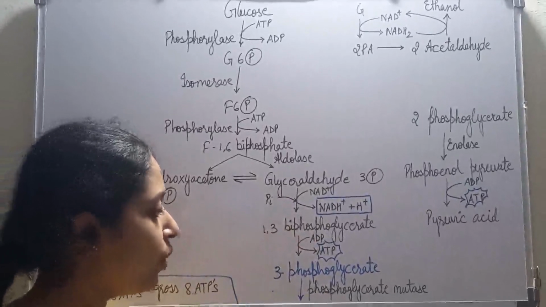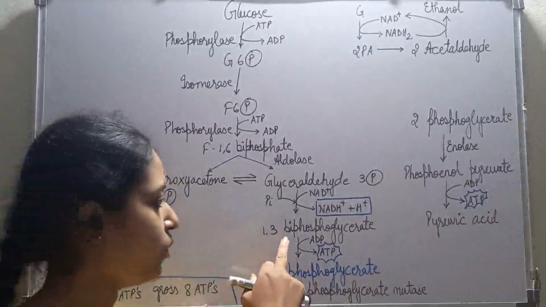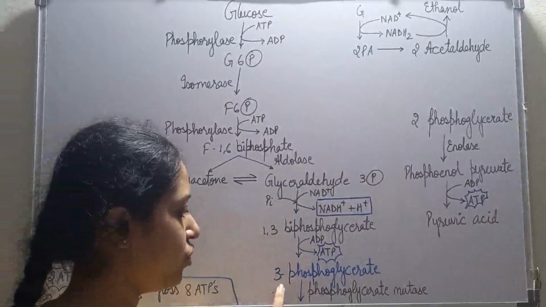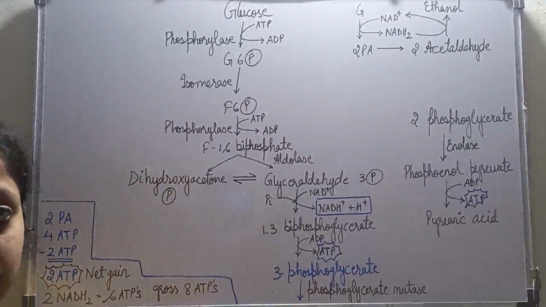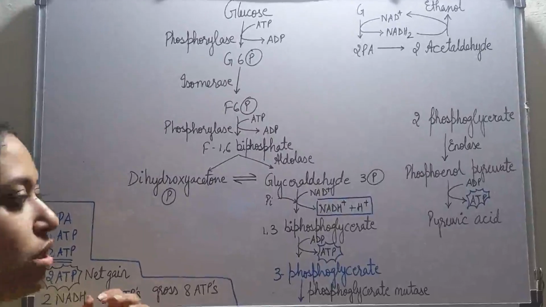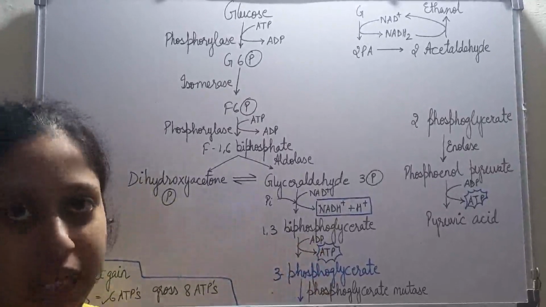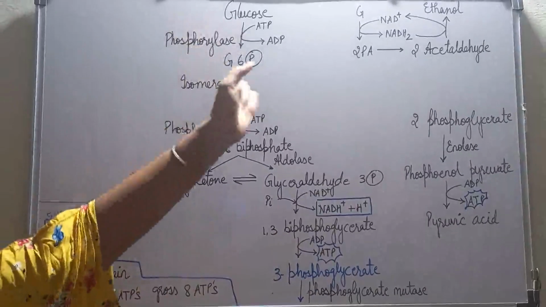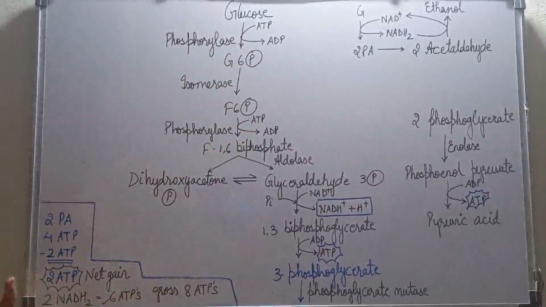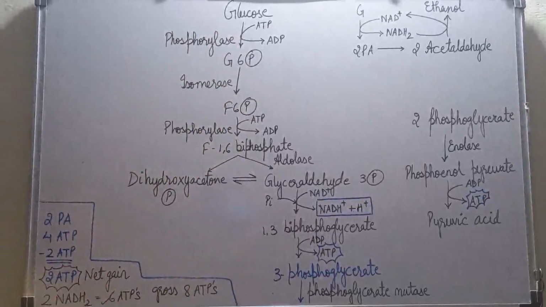Now 1,3-bisphosphoglycerate will convert into 3-phosphoglycerate. Here there were 2 phosphate groups, now there is just 1 phosphate group. So where is 1 phosphate group going? It is being used by ADP to produce ATP. Earlier ATP was giving a phosphate group, now ADP is using a phosphate group and converting to ATP.